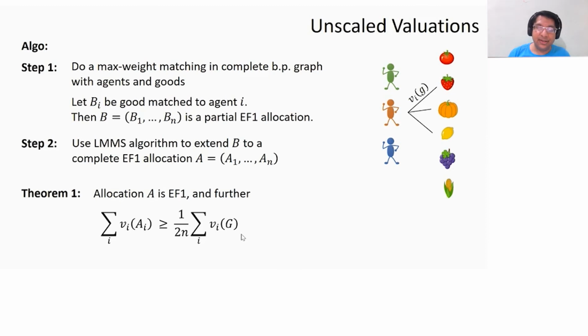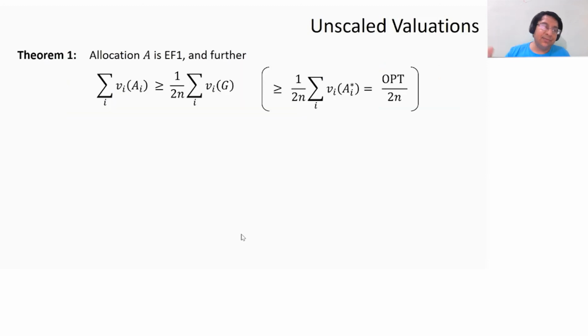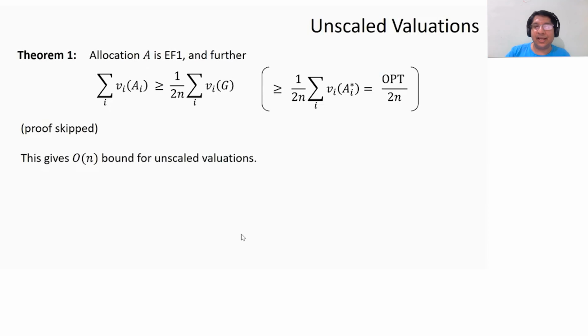This is something stronger. vi of G is the value that agent i has for the entire set of goods. And then, this clearly also gives us the order of n bound for unscaled valuations, because for each agent i, vi of G is at least vi of its optimal allocation Ai star. So this algorithm gives me an order of n bound for unscaled valuations. It also gives me something else.